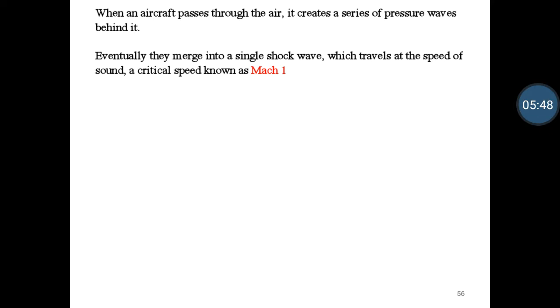So that sudden increase in pressure will be very difficult to cross, and that process is called the crossing of the sound barrier.